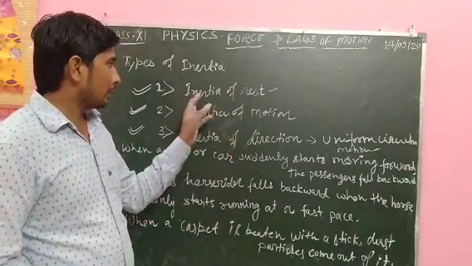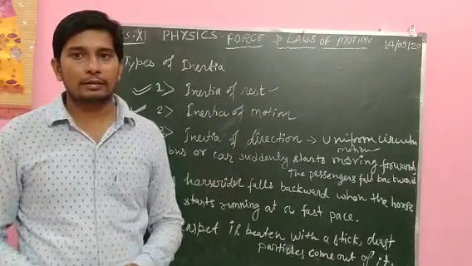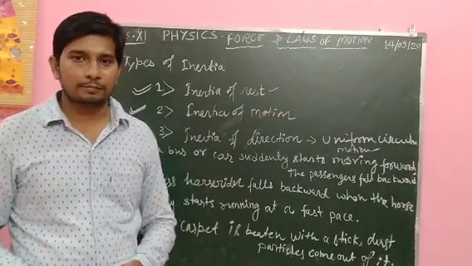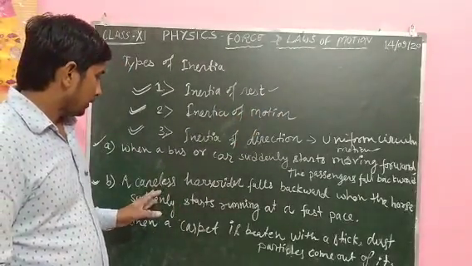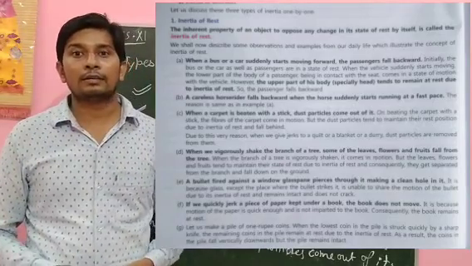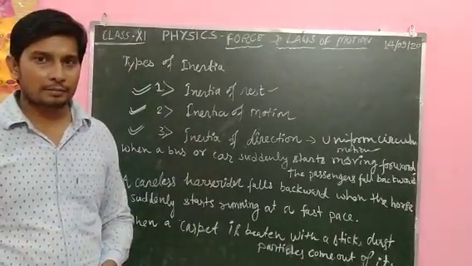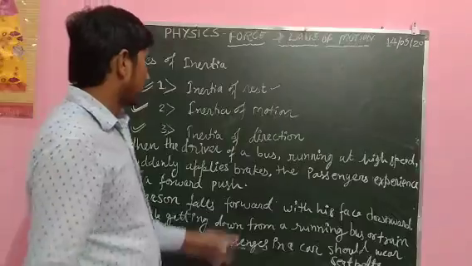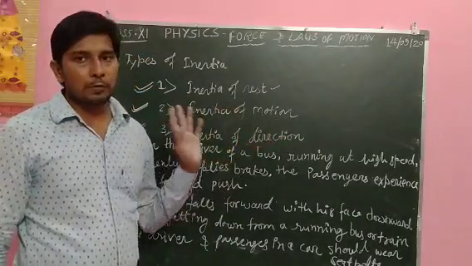In this we follow the inertia of rest. Here are some more examples related to inertia of rest.